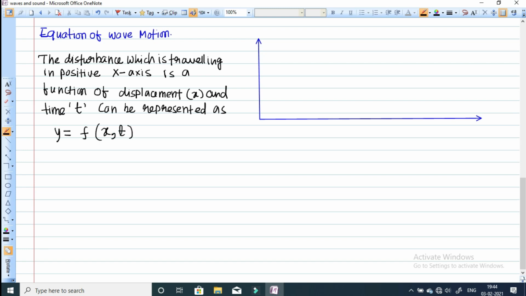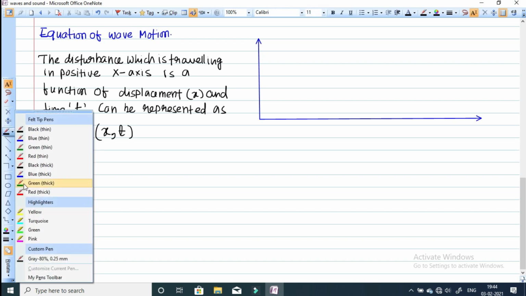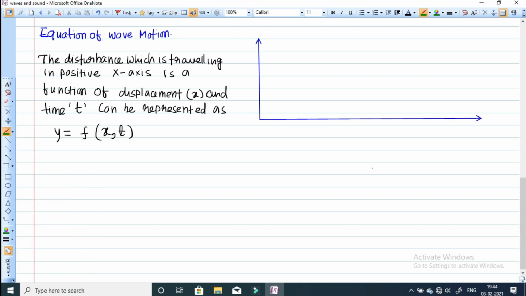At any time, the snapshot of this wave we can draw like this. Let me draw this snapshot. This is the shape of the wave at an instant of time, and this is your origin, and this is your positive x-axis.